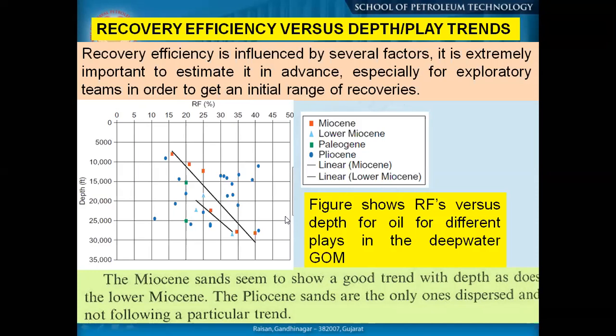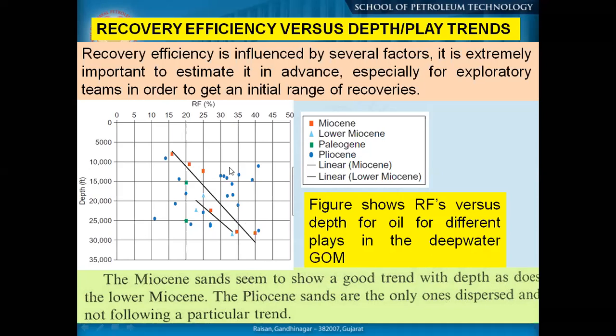So you can see here different rocks having different recovery efficiency. You can see the trend: middle Miocene, lower Miocene, Paleogene. Sometimes you may not have a linear trend. So these are recovery trends for different plays in the Gulf of Mexico, with different data plotted for different deep water systems. Miocene sand seems to have a good trend with depth, as does the lower Miocene. This means these two rocks have a specific trend, but the others don't follow any specific trend.